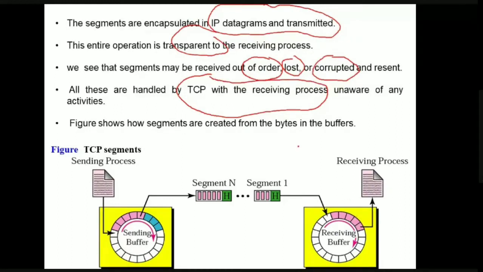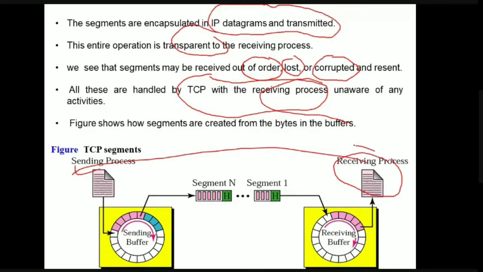But if you see here, the TCP layer which is in the receiving process is unaware of, actually, one second. So all these kinds of out of order or lost or corrupted packets are handled by the TCP. The receiving process is unaware. That is, this is the actual process with which we wanted to communicate, right? So this receiving process is unaware of all these kinds of disturbances in the network. So it is the duty of the transport layer, which is implementing this TCP protocol, to deal with all these out of order packets or lost packets or corrupted packets.